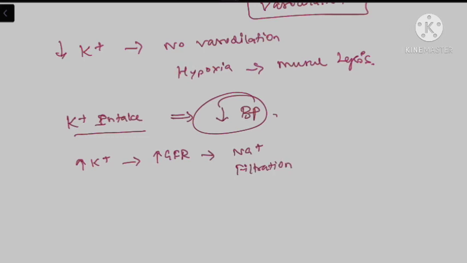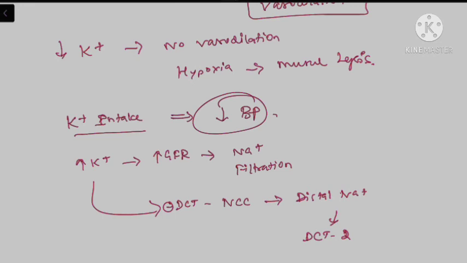So this excessive potassium, as we have already discussed, will inhibit the DCT sodium chloride co-transport. So this will lead to distal delivery of sodium to DCT2. Normally the sodium chloride channel is responsible for 90% reabsorption of sodium, but the epithelial sodium channel is responsible for 10% reabsorption.